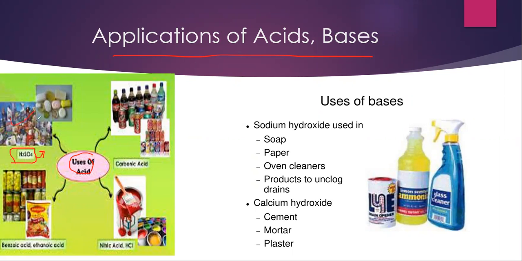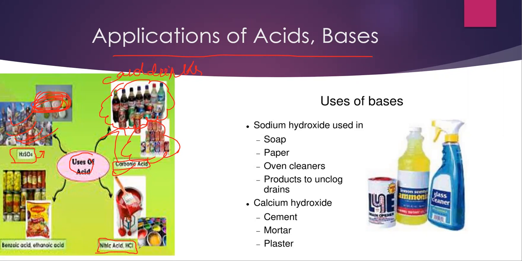It is used in some strong medicines, in hospitals. Where is carbonic acid used? You can see, these are the cold drinks. In cold drinks carbonic acid is used, which gives you the taste.